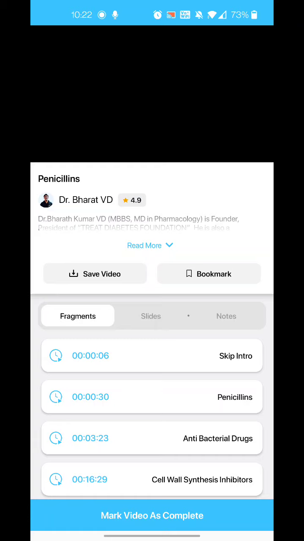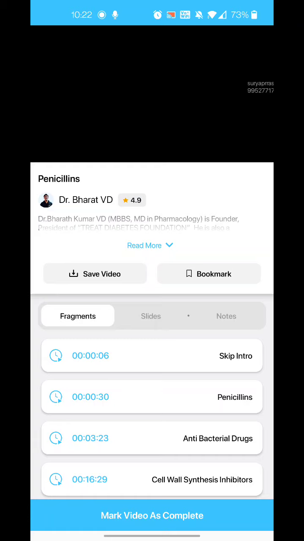So first, to start is the antibacterial drugs. Now, before going to the antibacterial drugs, you need to understand one concept. There is a concept called antibiotic. Now, what do you understand by the term antibiotics? For example, you all know a classical drug, and that drug is called penicillin. Now, we use penicillin to kill bacteria.